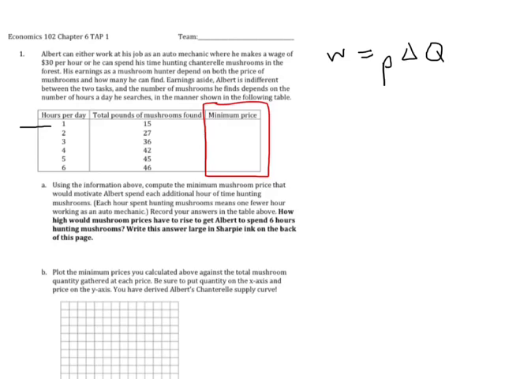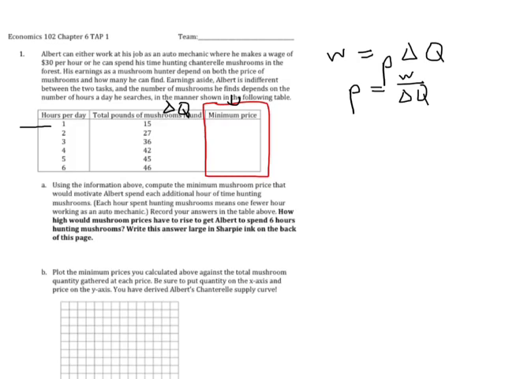We can manipulate this relationship just a little bit to get the threshold price as I just described it. Notice I can divide both sides by delta Q, and I get the minimum price necessary to get him to provide one more hour is equal to the wage divided by delta Q. And now I'm ready to do the problem. I can just look at these data and get delta Q. I'm going to add that column before calculating the next.